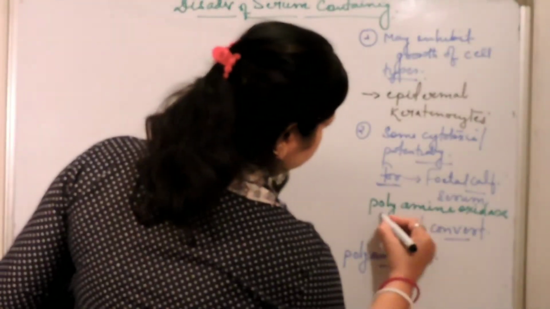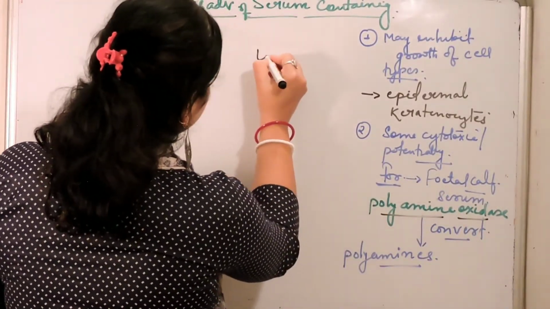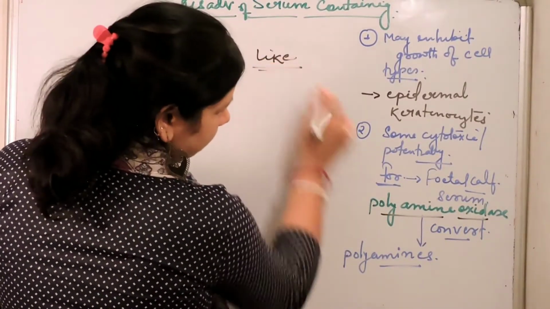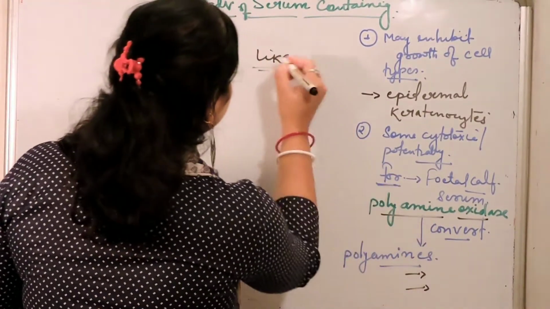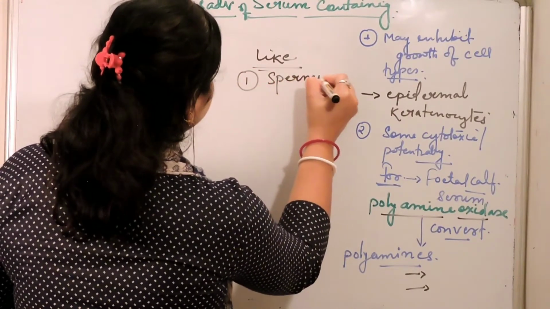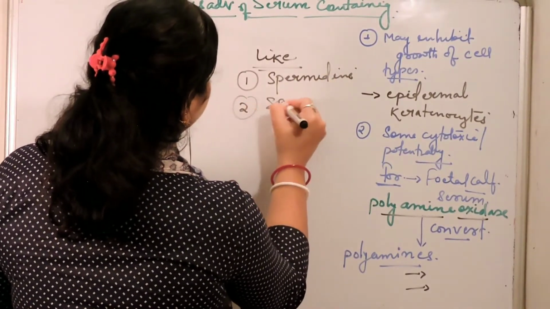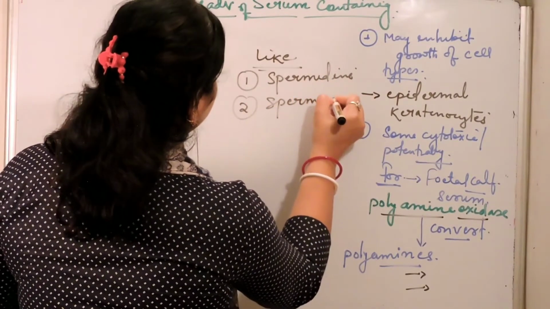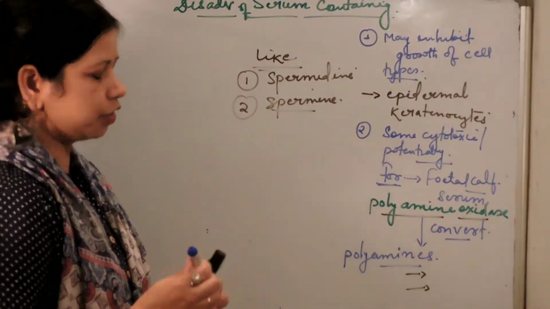This polyamine oxidase enzyme converts polyamines. Some examples of polyamines are spermidine and spermine, which are generally secreted by fast growing cells.